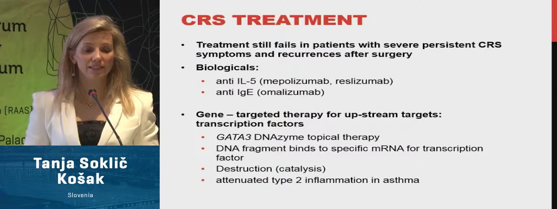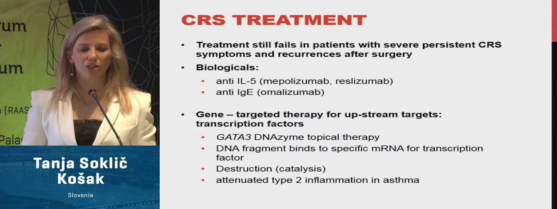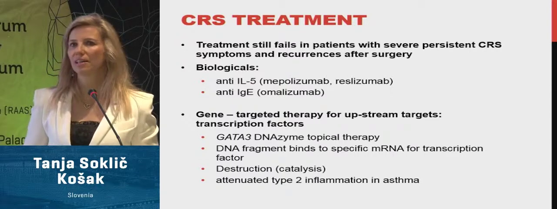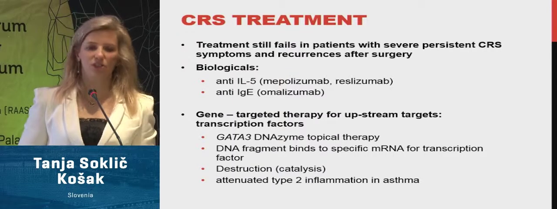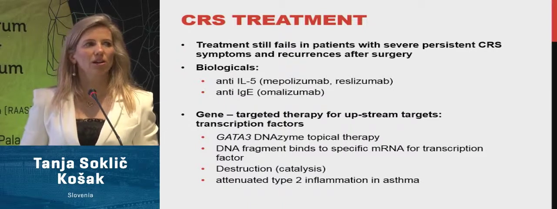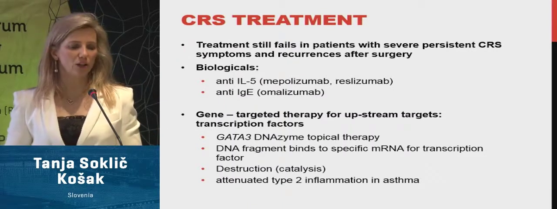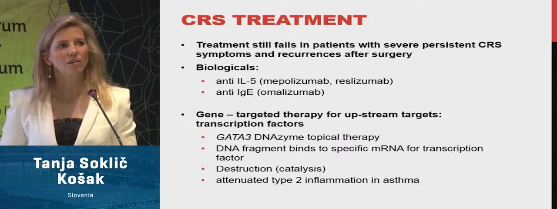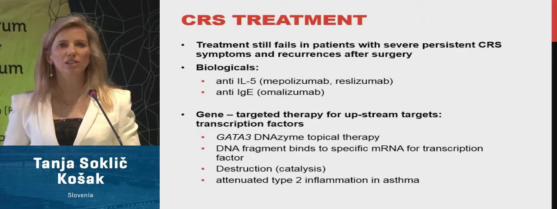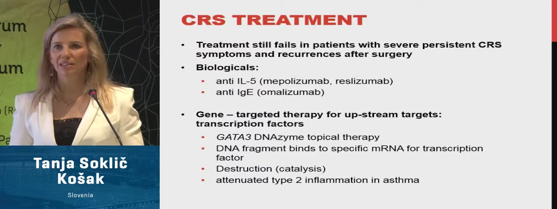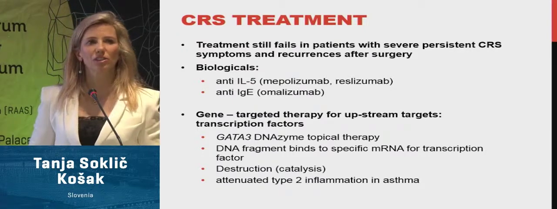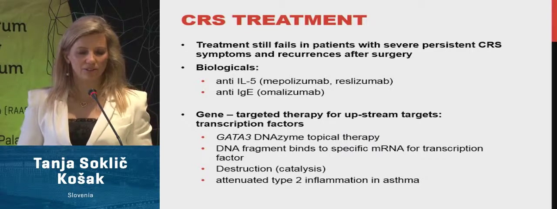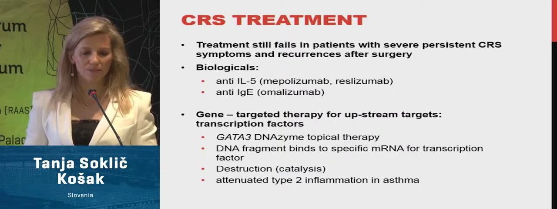So treatment of the CRS is still not good enough in some patients, especially in those patients that have severe persistent CRS symptoms and one recurrence after another after surgery. As we heard this morning, biologicals still don't justify their high cost and the risk factors they carry along. So we should search backwards in the inflammation cascade. That means gene-targeted therapy for the upstream targets like transcription factors. The transcription factors are molecules that promote just one line of Th cells, or the effector cells, or maybe T regulatory cells.